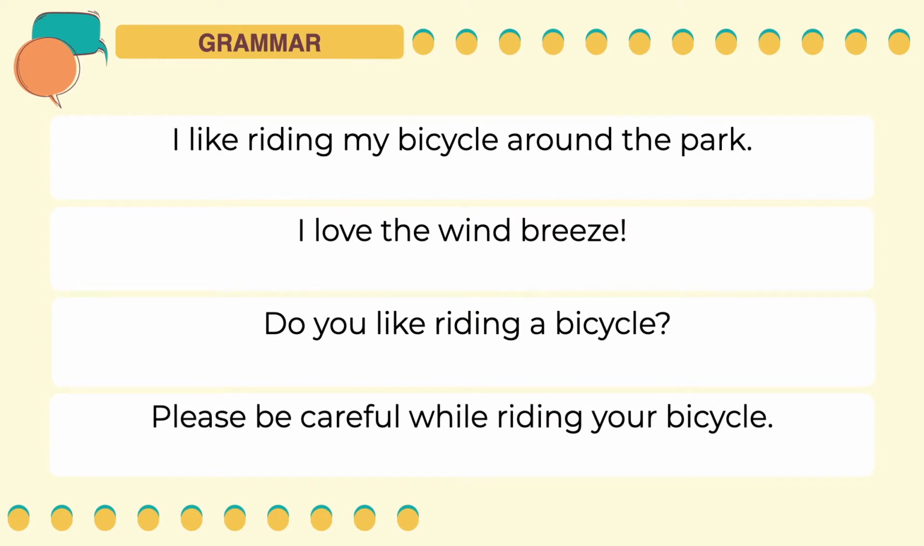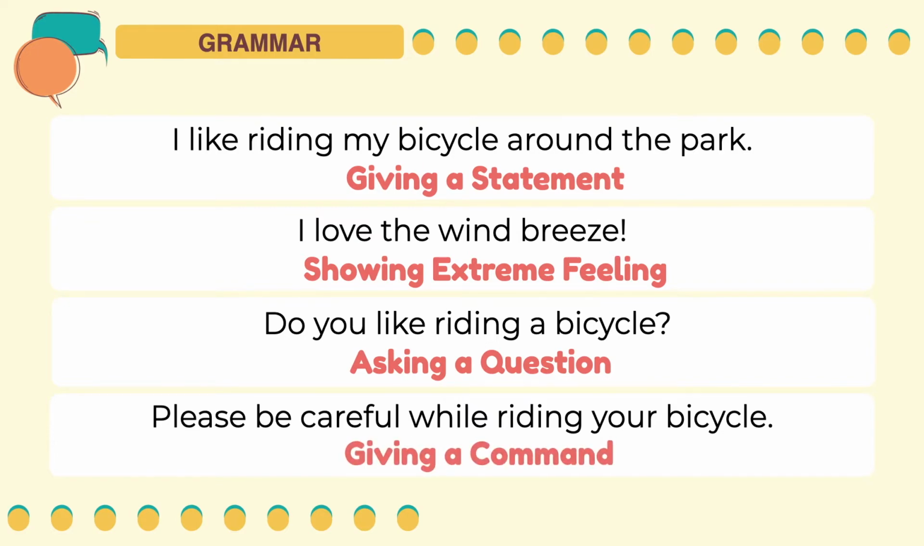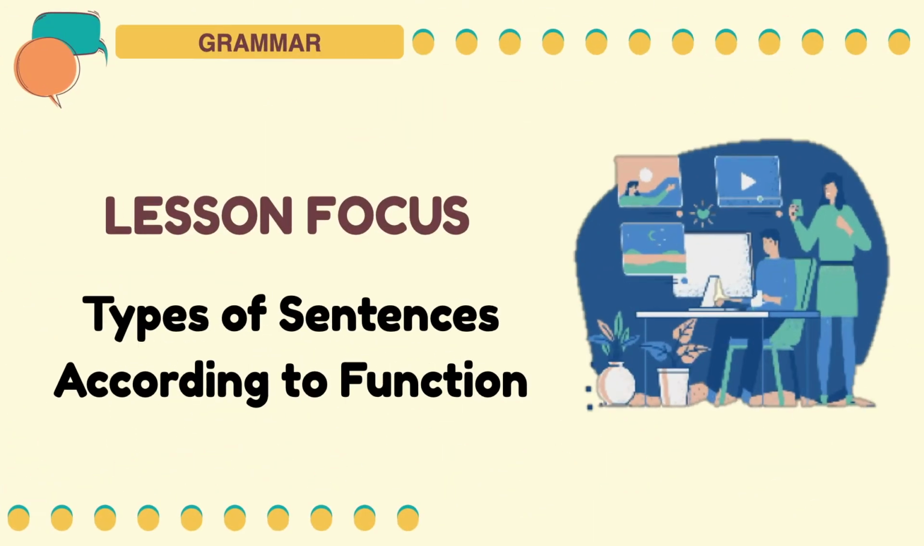These sentences have different purposes. The first sentence is giving a statement. The second sentence is showing an extreme feeling. The third sentence is asking a question. And the last sentence is giving a command. This just shows that sentences have 4 different functions. Let's discuss them one by one.